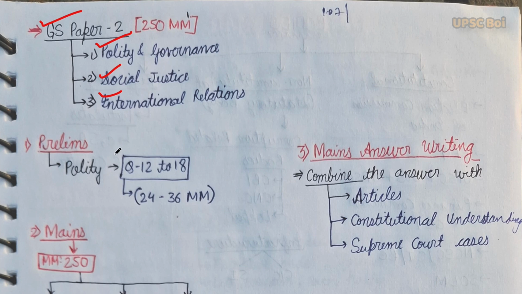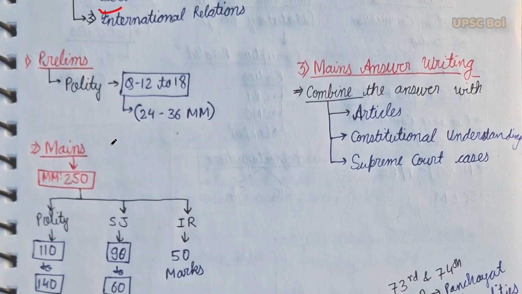In prelims you can easily see approximately 12 to 18 questions in polity, which will easily fetch you 24 to 36 marks if you have done polity very thoroughly. And in mains, which is of 250 marks, there is a rough estimate of how much weightage comes from polity. It can vary from 110 marks to 140 marks.